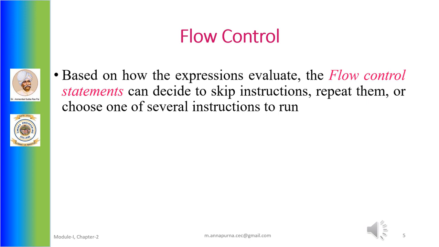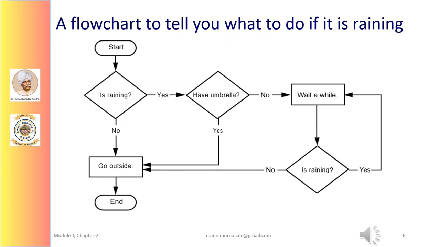Here is a flowchart that shows what to do if it's raining. In a flowchart, there is usually more than one way to go from the start to the end. The same is true for lines of code in a computer program. Flowcharts represent these branching points with diamonds, while the other steps are represented with rectangles. The starting and ending steps are represented with rounded rectangles.